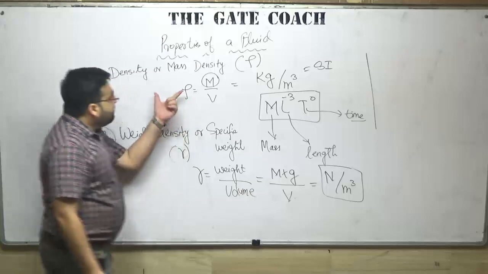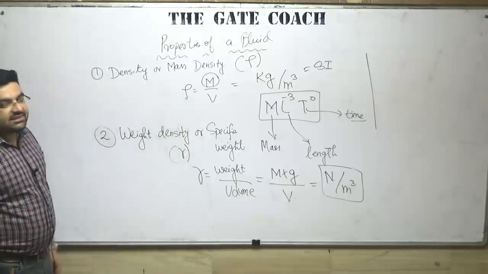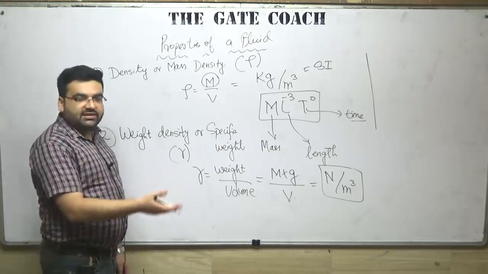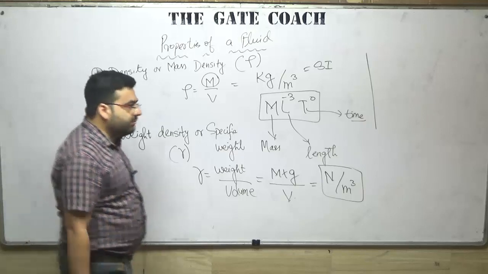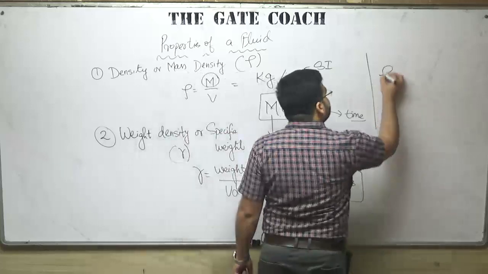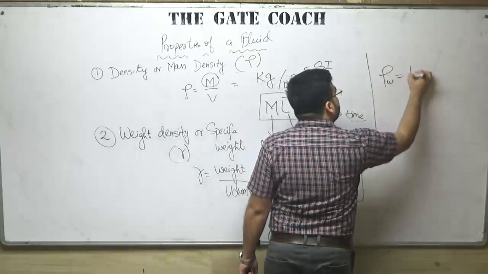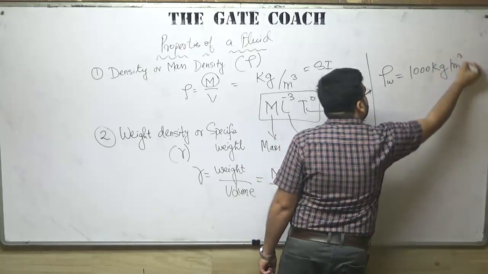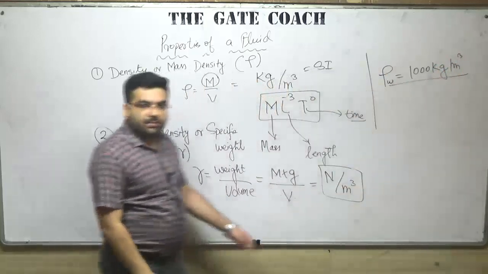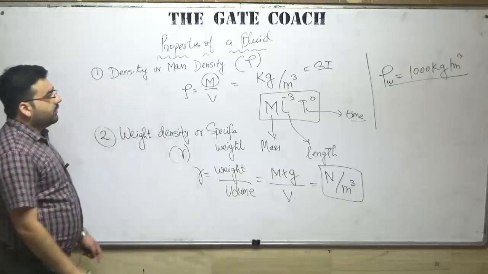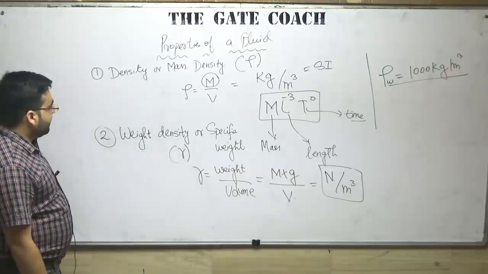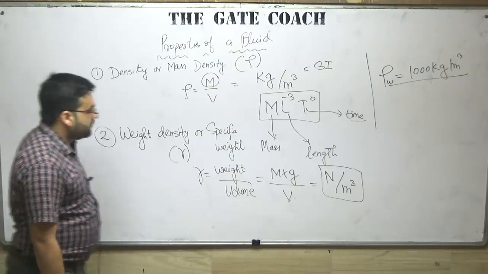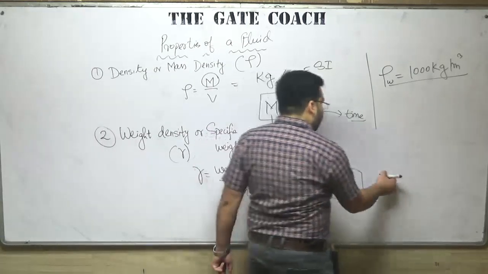Regarding the mass density, the mass density of water is very important. Although it is generally given in the question, you should remember that rho of water is 1000 kilogram per meter cube. Simple.